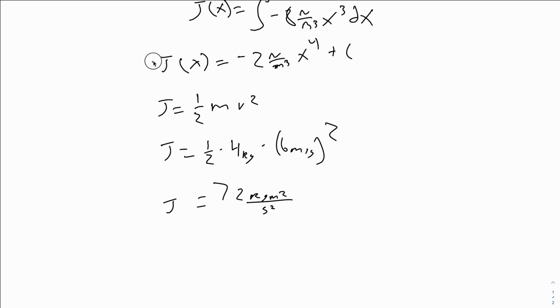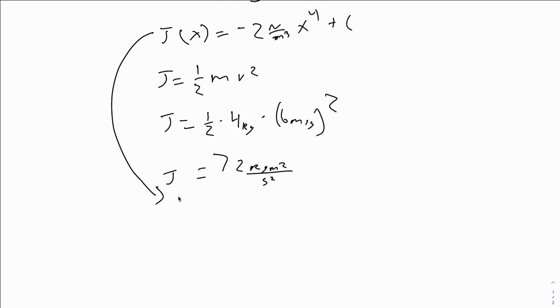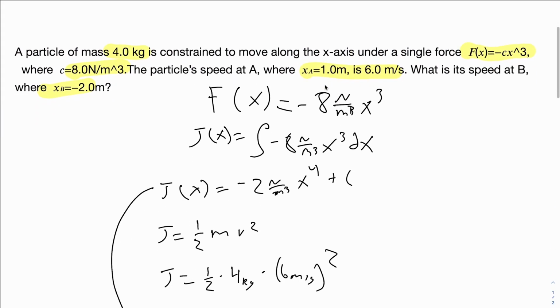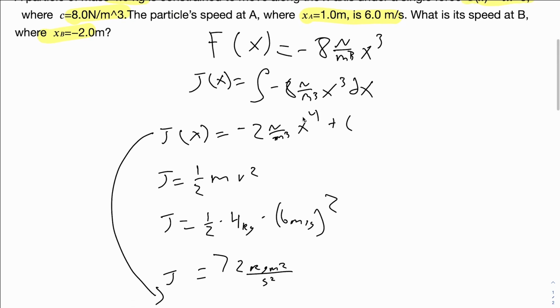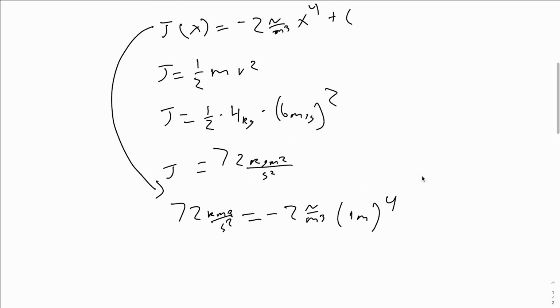So now we want to bring back down our first part and plug in our numbers. We know that the joules is going to be 72 kilograms meters squared per second squared equals negative 2 newtons over meters cubed, and then we're going to put this information in there. Since we already used the 6, we're going to do 1 meter, so times 1 meter to the 4th plus c. And we're going to solve for a constant right here.